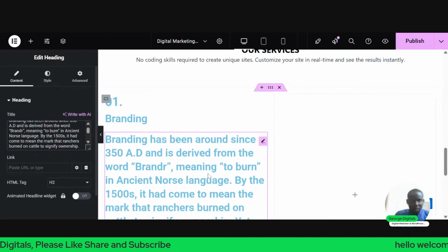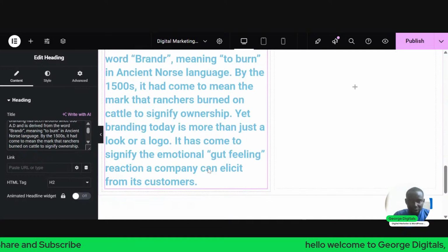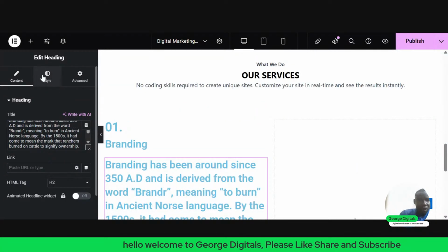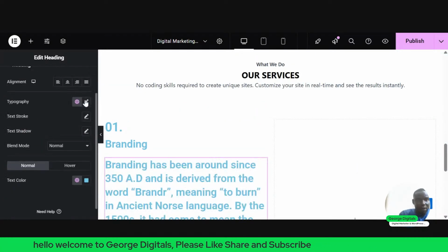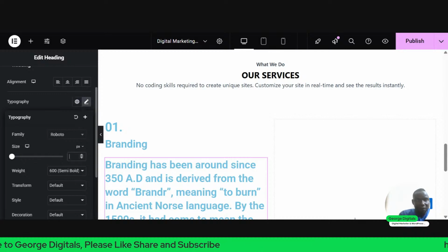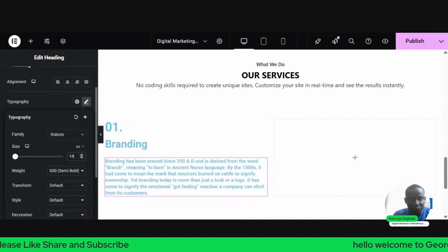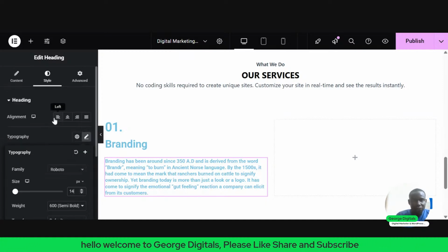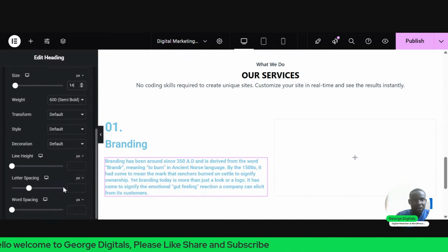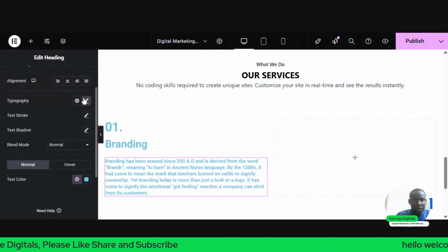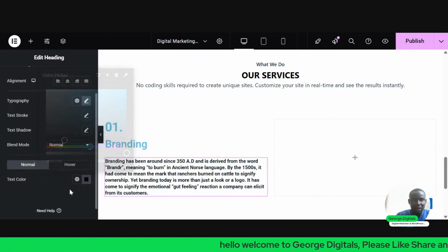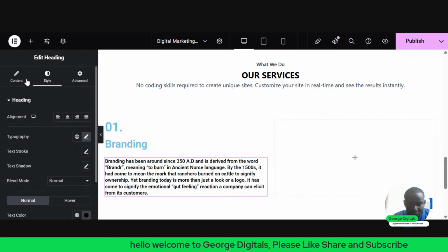So I'll go back to this place, you see. I'll click on this place, you see, style. I'll go to typography. I'll reduce the typography to 14. Right? So once I reduce the typography to 14, I also change the color. Just close this by clicking on this pencil and come here, change the font black. And apart from changing that to black, I'll go back to content.